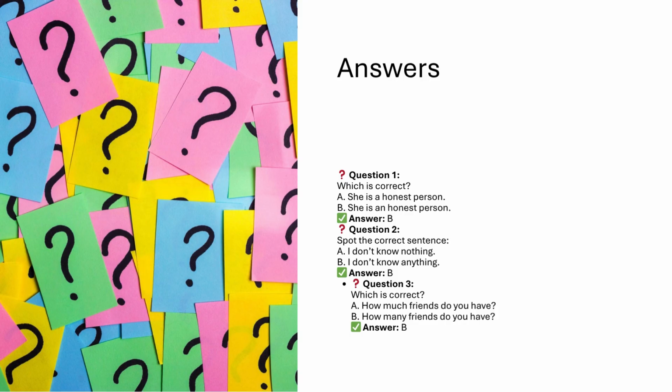And now we're gonna discuss the answers. So for the first question, the correct answer is she is an honest person. For the second question, I don't know anything, because we don't use a double negative in one sentence. For the last question, B is the correct answer. How many friends do you have? Because friends are a countable noun.